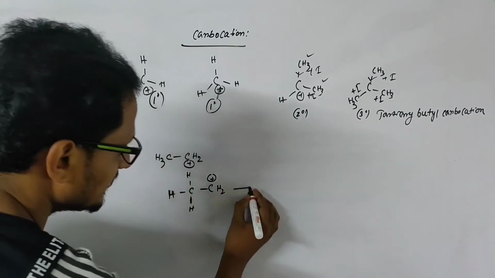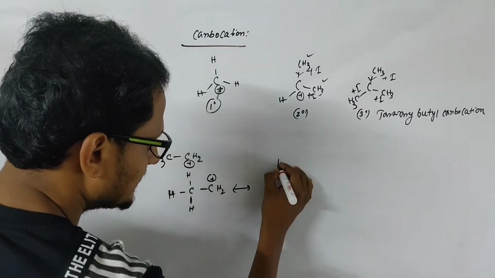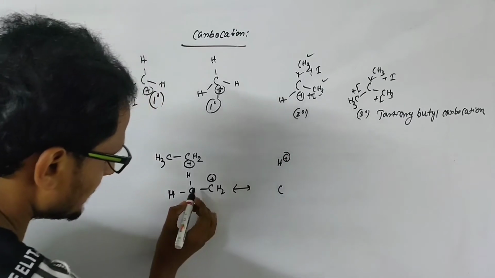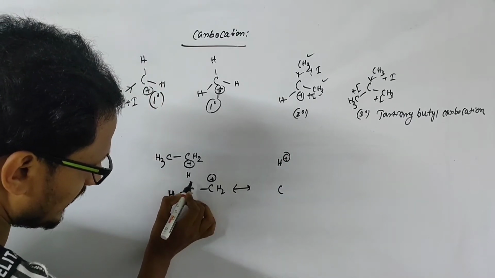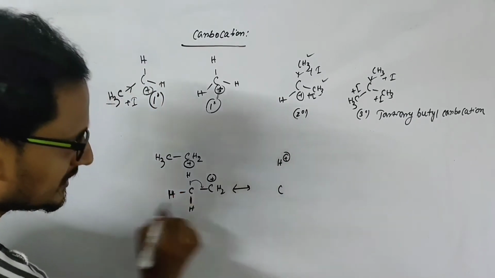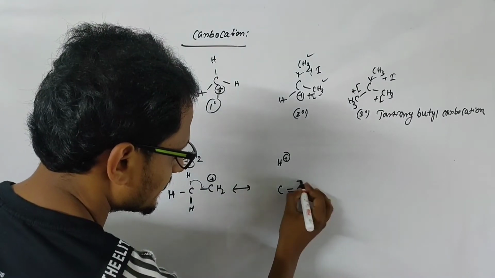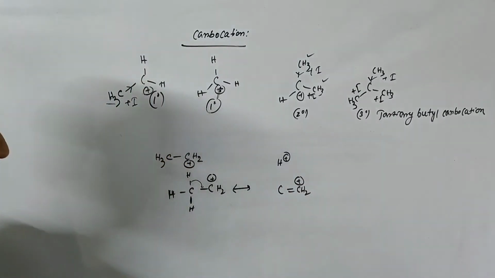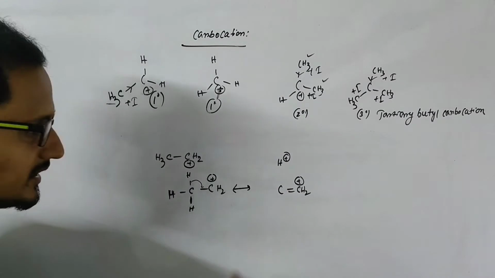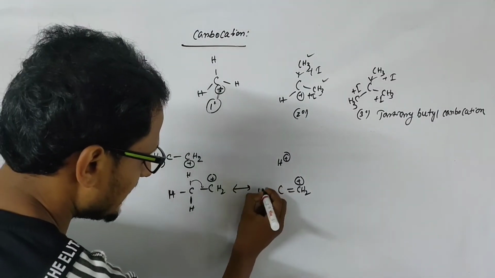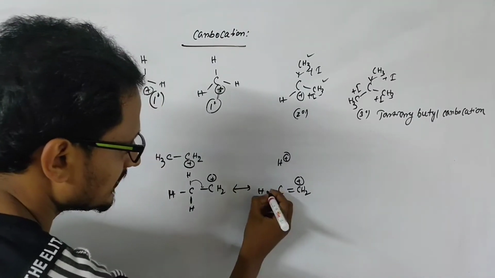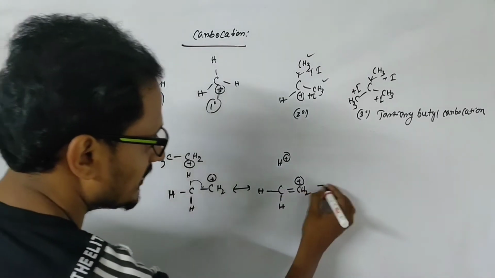So here you can show like this, that no bond resonance is what it is called. This hydrogen will shift here and it will form a double bond here. One of the CH bonds will shift here, so it will be written like this. This is the hyperconjugation.